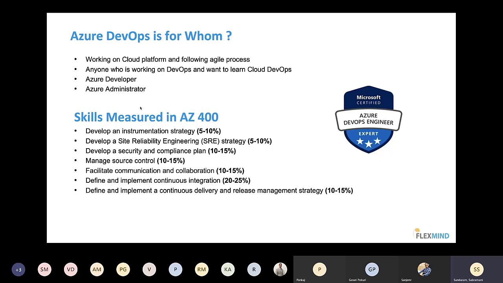Similarly, for site reliability engineering you will get around 5 questions, and for security and compliance around 10 questions or something like that. Then there is managing source control, communication and collaboration, implementing continuous integration, and continuous delivery.